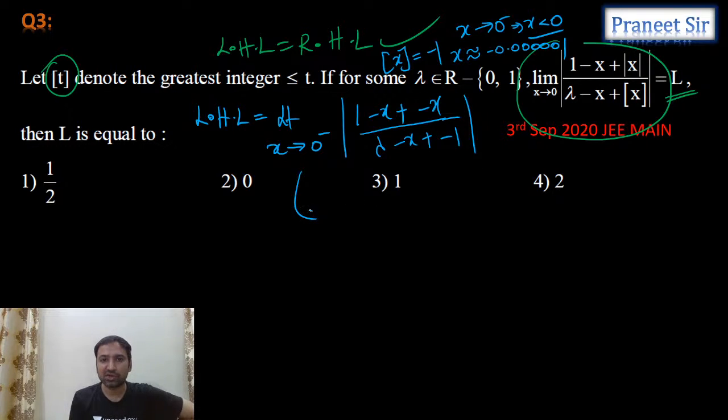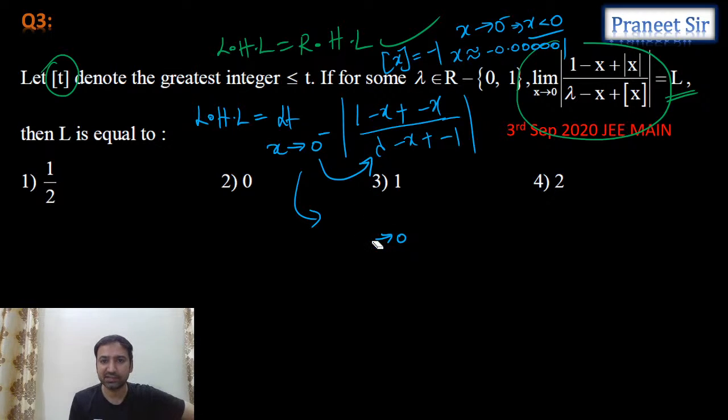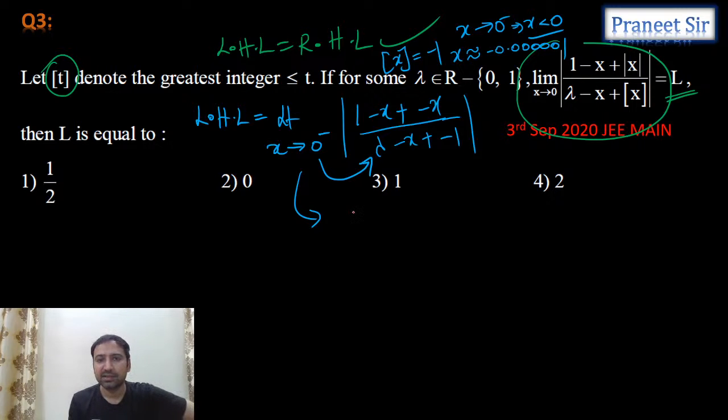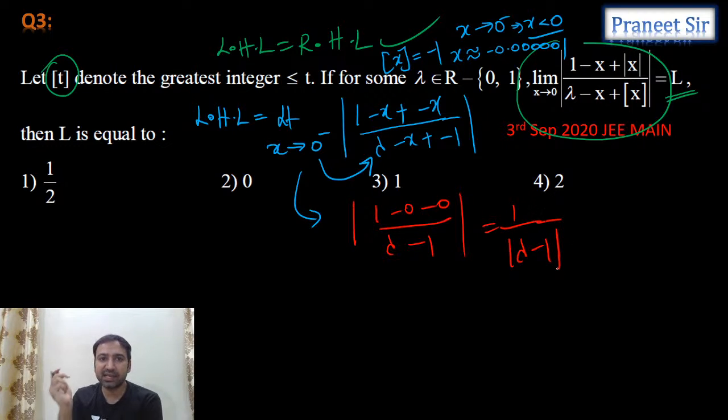Yes. Let's solve this. Limit x tending to 0 minus. So now you can directly substitute 0 minus, guys. When you substitute 0 minus here, what do we get? Modulus of 1 minus 0 by lambda minus 1. So finally we are getting 1 by mod lambda minus 1. This is the left hand limit.